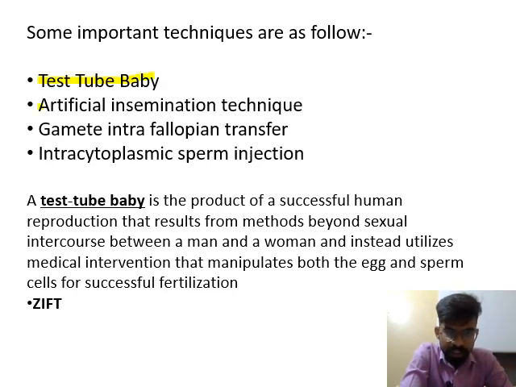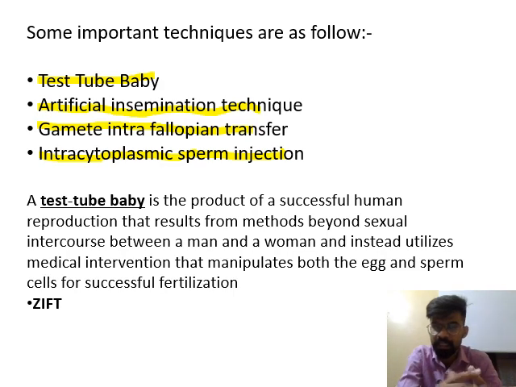Second is artificial insemination. Third one is gamete intrafallopian transfer, GIFT. Intracytoplasmic sperm injection, ICSI. Intra, I, cytoplasmic, C, sperm, S, injection, I. In short, ICSI. In third one, in short, GIFT. These are the four important assisted reproductive techniques that are used for infertile couples to have children, and